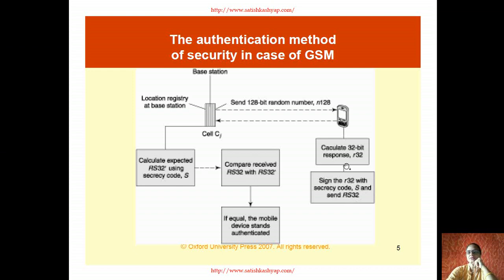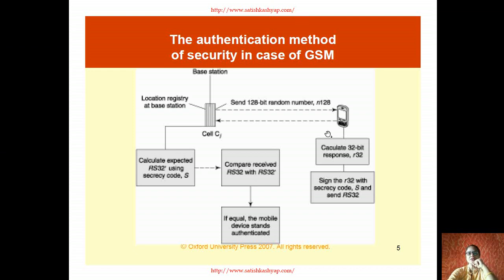So see how this communication happens. And nowadays we see that an OTP, a one-time password, is sent to the mobile for providing security. If you do a transaction on the internet, your registered mobile number gets an OTP.